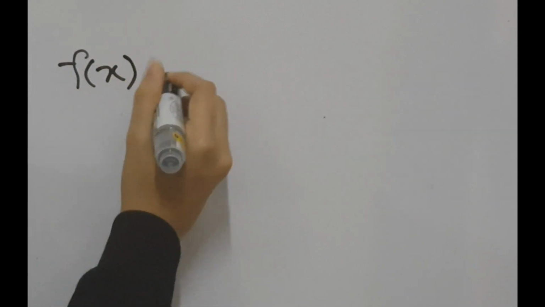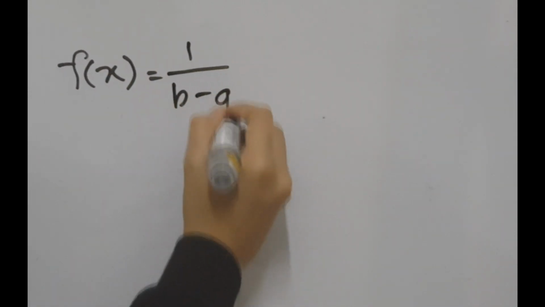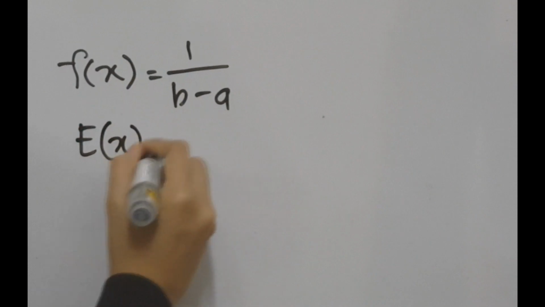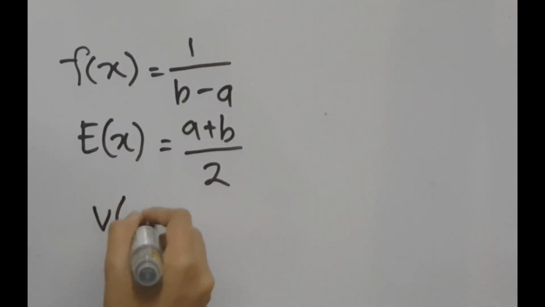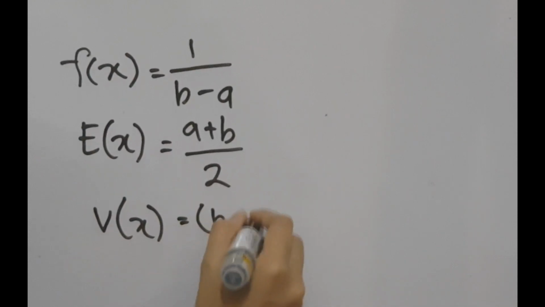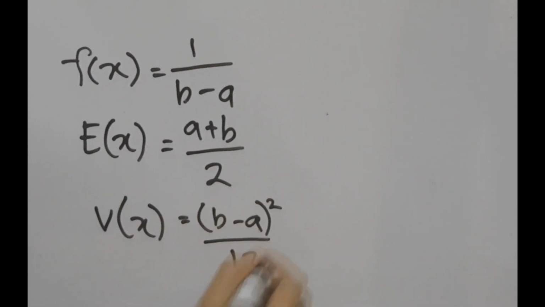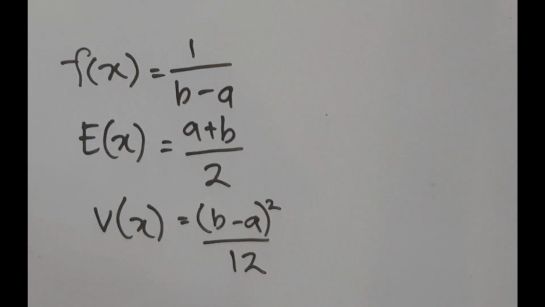For continuous uniform distribution, the formula for the probability density function is equal to 1 divided by b minus a, whereas the mean is a plus b divided by 2 and the variance is b minus a to the power of 2 divided by 12.